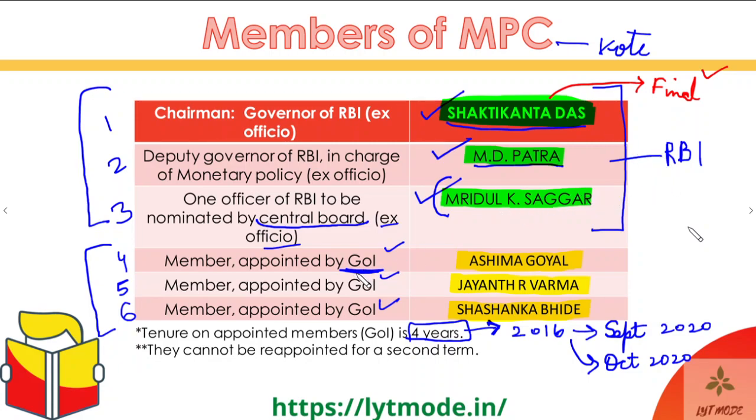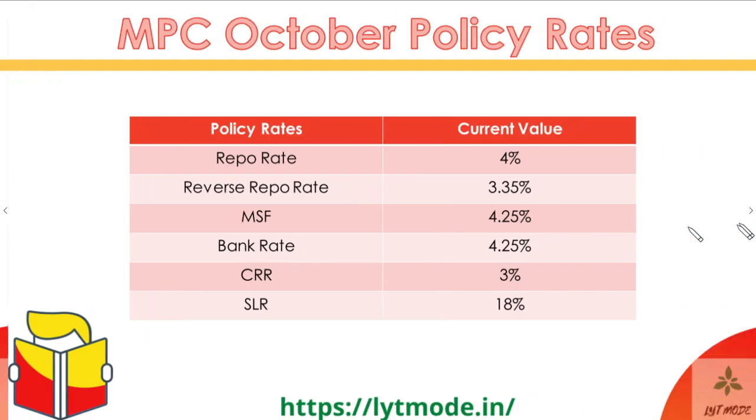And apart from that, I also wanted to tell you that the GOI members have a 4-year term, and I also told you before, but I would like to reiterate this point, that these members cannot be reappointed for a second term. So all of these three members who come from the government of India are new members, they have been appointed newly. None of the previous three members has been reappointed because they cannot be reappointed. Okay, guys. So let's move ahead then.